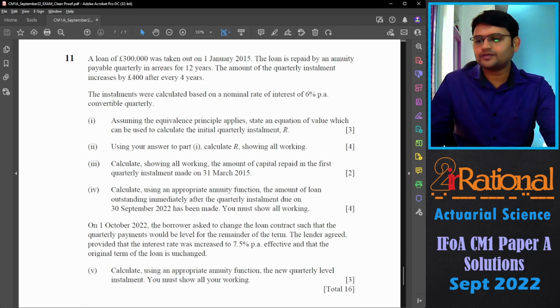On 1st October 2022, the borrower asked to change the loan contract such that the quarterly payments would be level for the remainder of the term. The lender agreed provided that the interest rate was increased to 7.5% per annum effective, and that the original term of the loan is unchanged. Calculate, using the appropriate annuity function, the new quarterly level installment. You must show all your working.